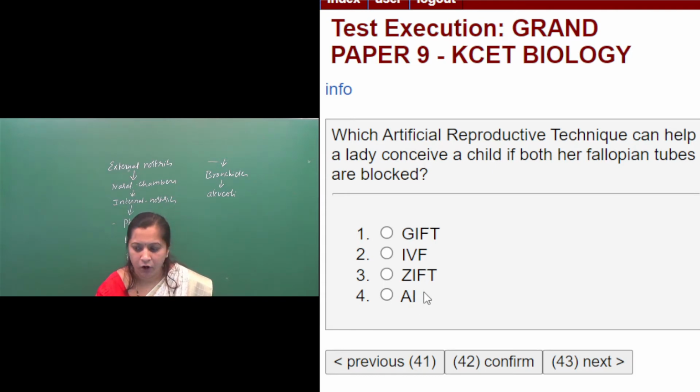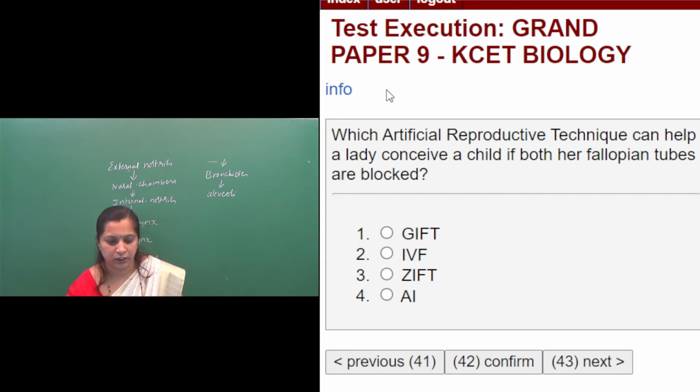Fourth option, what they have given, artificial insemination. So artificial insemination is used to treat male infertility. Suppose he is unable to inseminate or his sperm count is very less, so at that time to treat the male infertility, artificial insemination is suggested. Okay, so the right option here is IVF, in vitro fertilization. So the right option is the second one. Then we will move on to the next question.